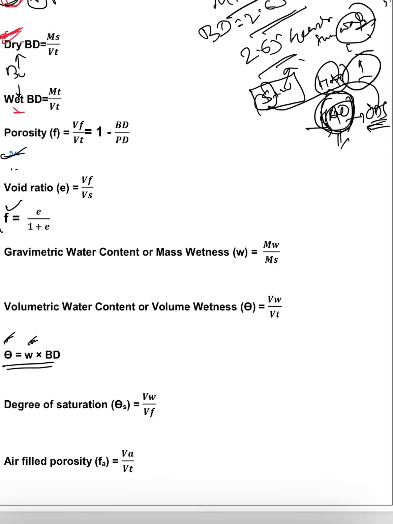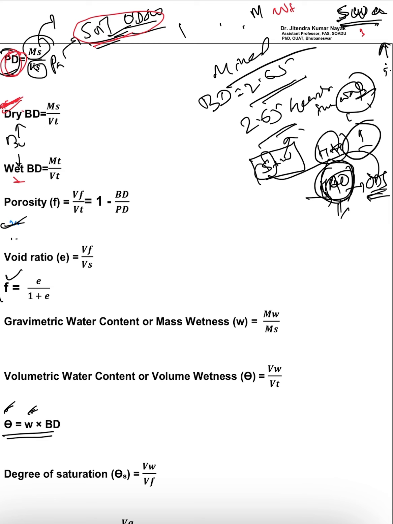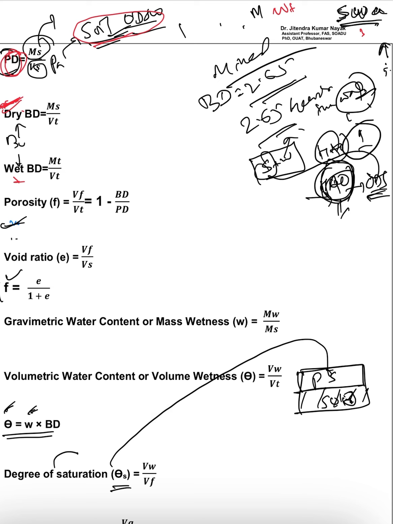Then the rest two things are there. One is the degree of saturation. Degree of saturation means you have the pore space. Suppose this is the solid portion, if I compact this soil, and this will be the pore space. So degree of saturation means, out of this pore space, how much percentage of water is present, and by subtracting from the pore space you can get how much percentage is filled with air. So it is nothing but how much of the total pore space is filled with water.